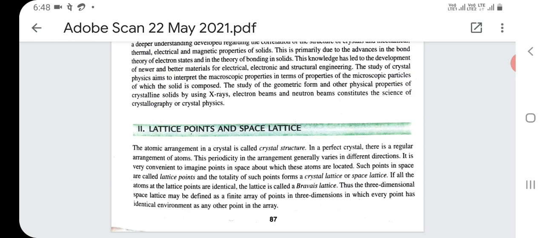Thus, a three-dimensional space lattice may be defined as a finite array of points in three dimensions in which every point has identical environment as any other points in the array.